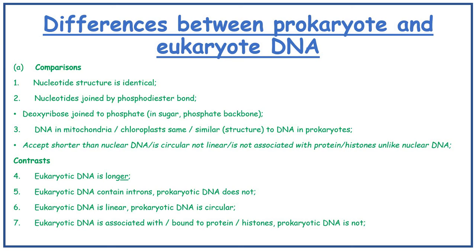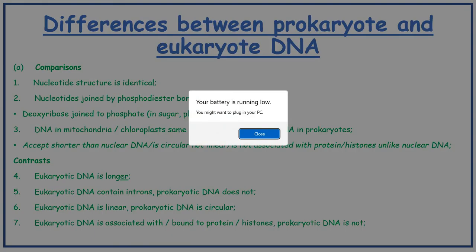Differences are that eukaryotic DNA is longer. Eukaryotic DNA contains introns, prokaryotic DNA does not. Eukaryotic DNA is linear, whereas prokaryotic DNA is circular. Eukaryotic DNA is associated with histones or proteins, whereas prokaryotic DNA is not.